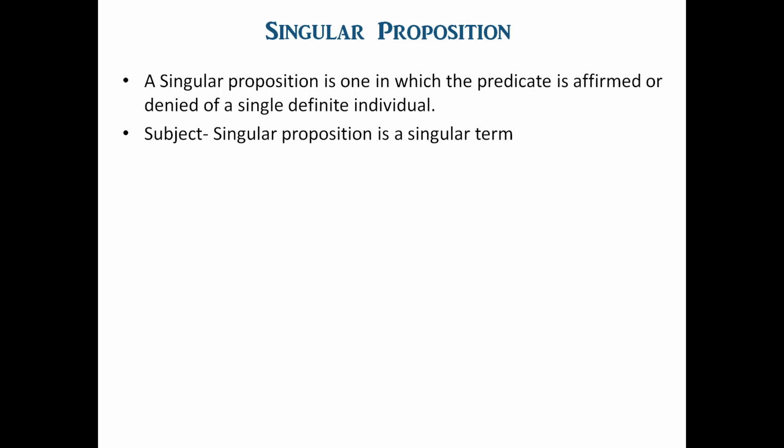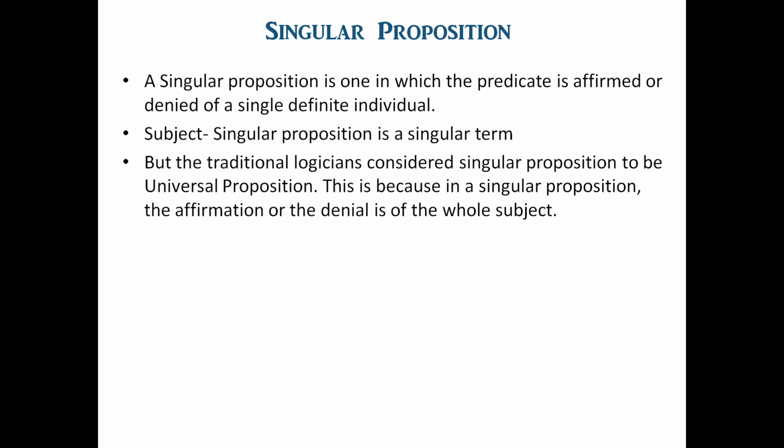But the traditional logicians considered a singular proposition to be a universal proposition. Why did they do this? Because in a singular proposition, the affirmation or the denial is of the whole subject.